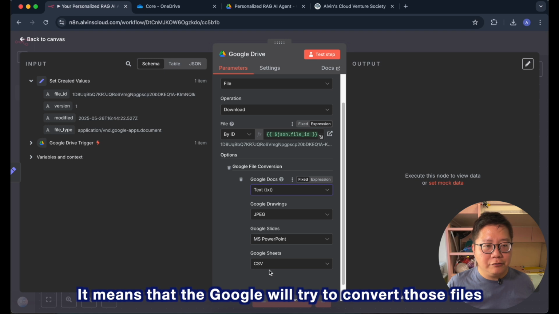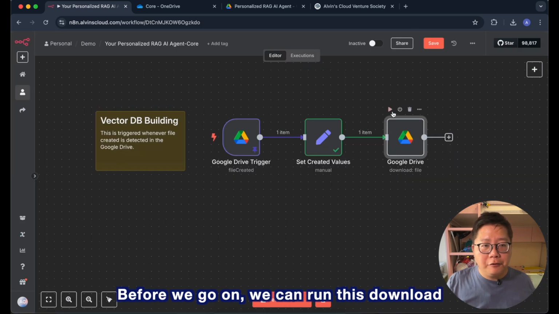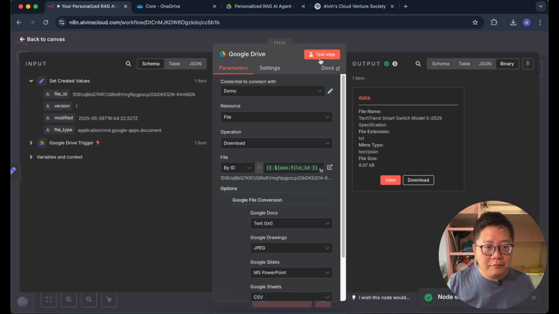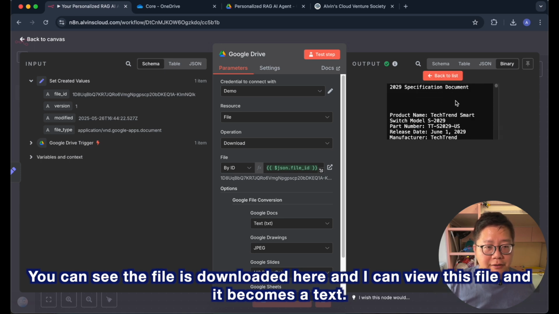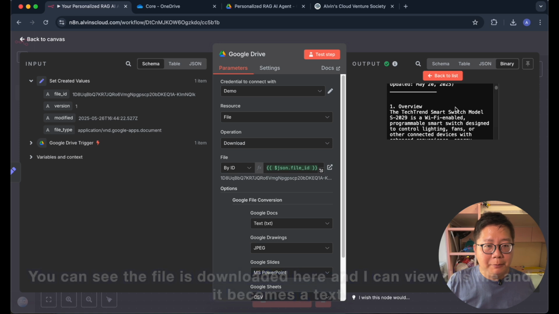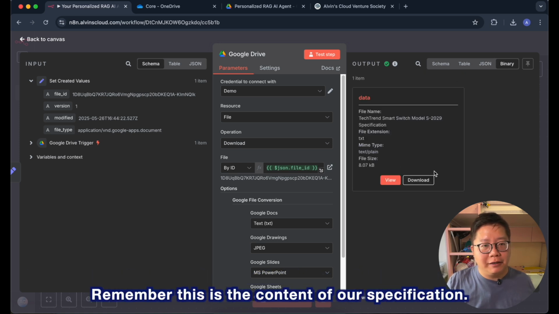It means that Google will try to convert those files. Before we go on, we can run this download. You can see the file is downloaded here, and I can view this file and it becomes text. Remember, this is the content of our specification.